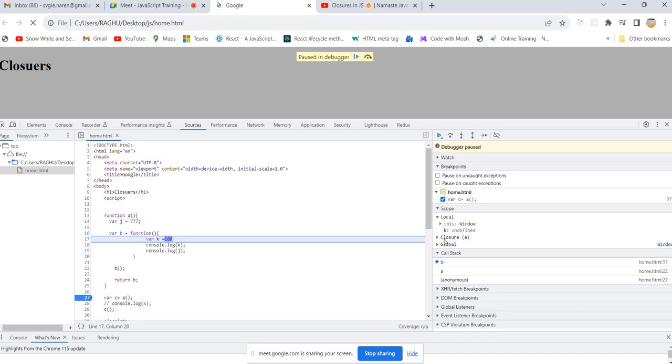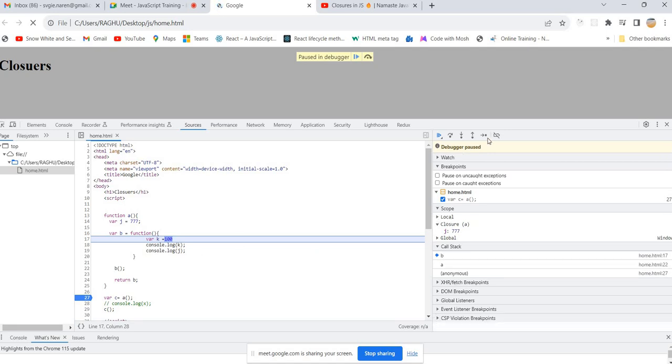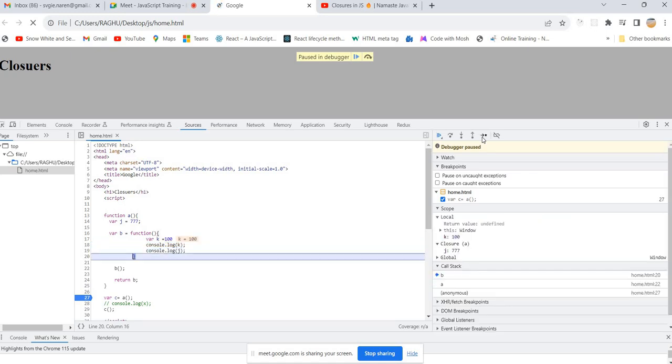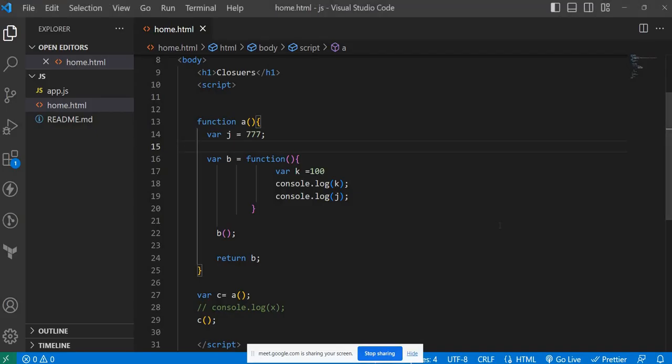So you are able to see that. What is there inside the closure? The J value, and the value of J is 777. If you practice in this way, you will get a better understanding. So now you can access it. Now I will ask you one more question. Hopefully you will answer this one, because you have already watched this access.